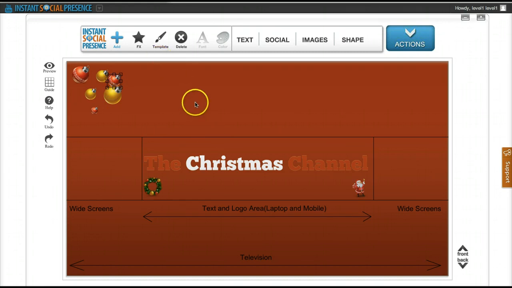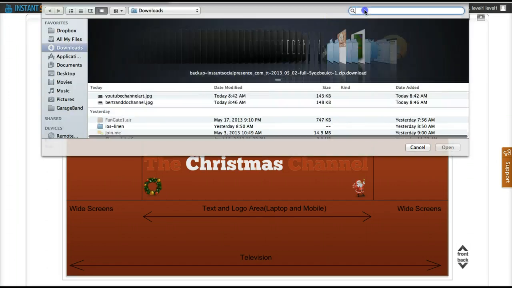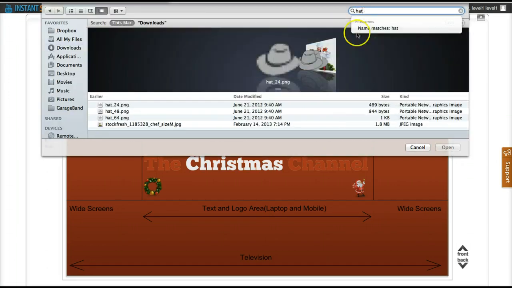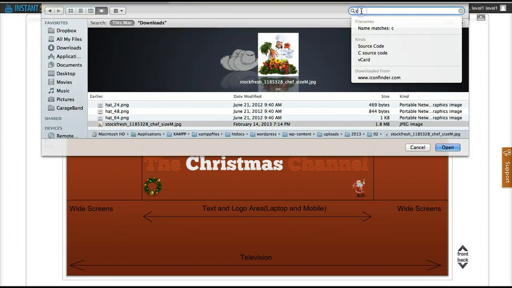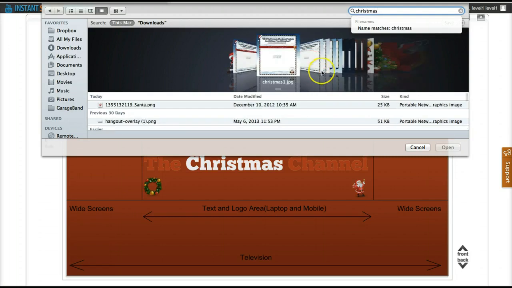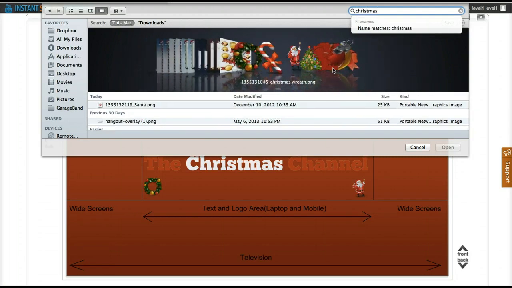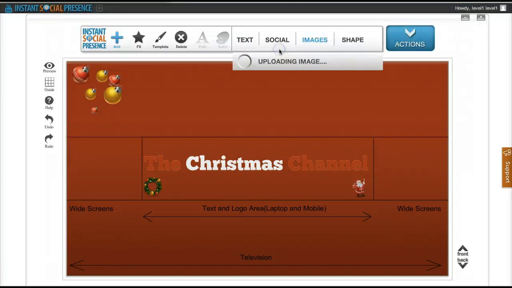So let me add another image. I think I have a Christmas hat somewhere. One second. Yeah, I got it. Okay, cool. So let's say I wanted to move this image here, but now I want to rotate it so that it can look nice. So I can rotate the images how I want. I can resize them.